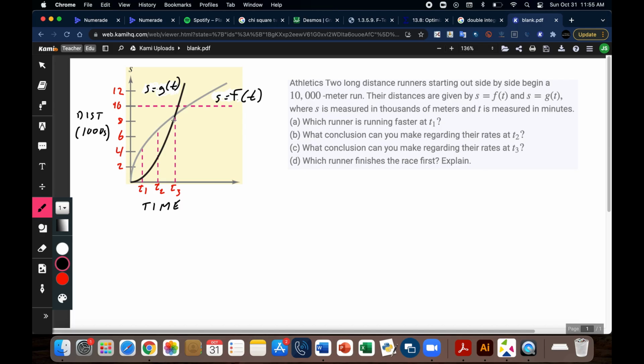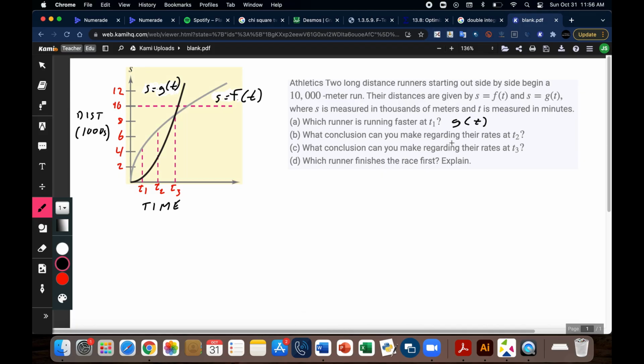Well, runner F is running faster because they've traveled roughly 4,000 meters in that time, whereas G of t has gone less than 500, or less than 1,000, it looks like. So who's running faster? G of t, our runner G.